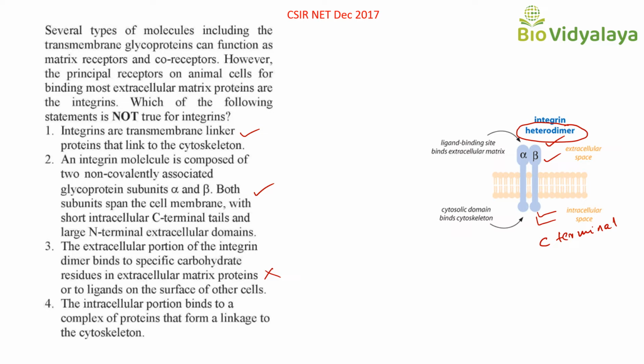Next is the intracellular portion binds to a complex of proteins that form linkage to the cytoskeleton. Yes, this is also correct because the cytoplasmic portion, that means the C-terminal end, can bind to adapter proteins like vinculin, alpha-actinin, talin, etc., and that will bind with actin filaments. That means the cytoskeleton. So this statement is also correct. So which statement is not true? Yes, this is statement 3. So the answer is option 3. Okay.